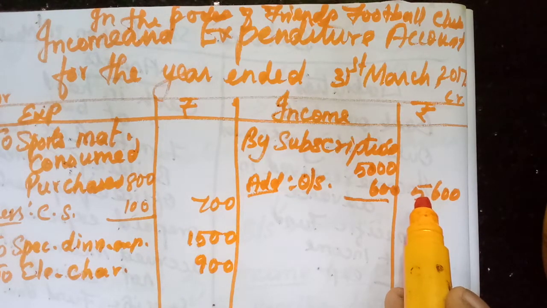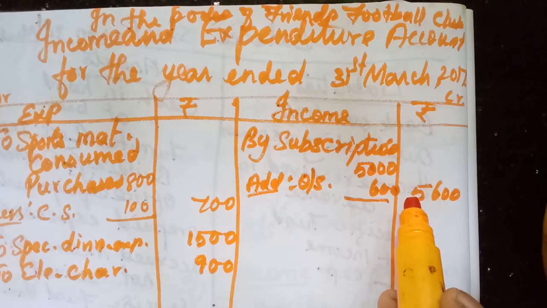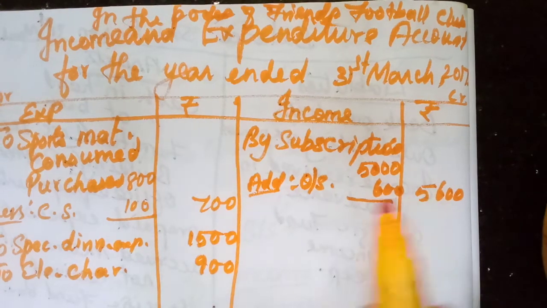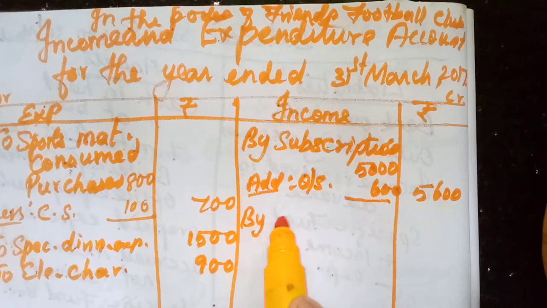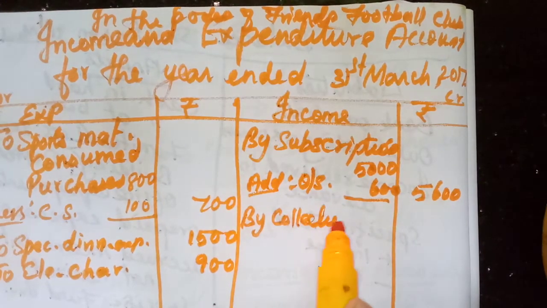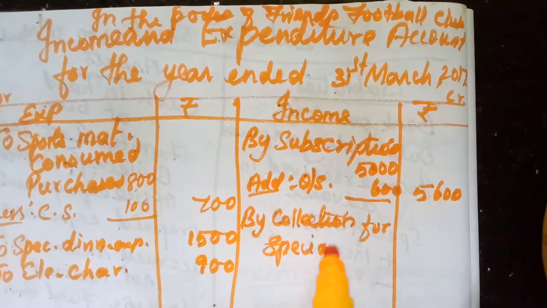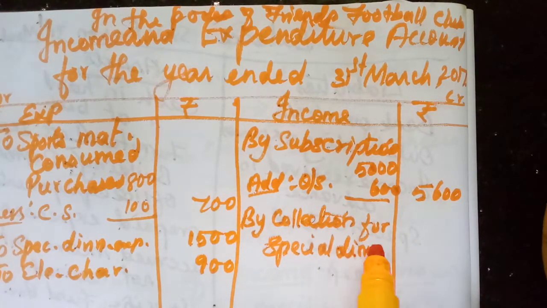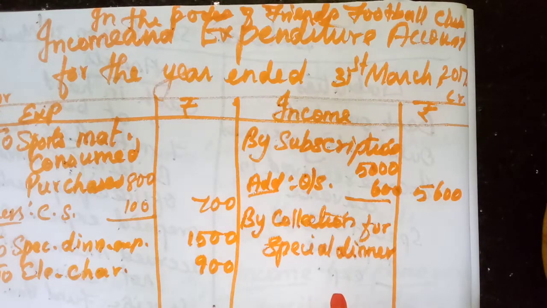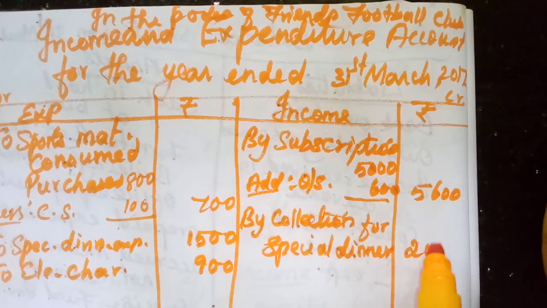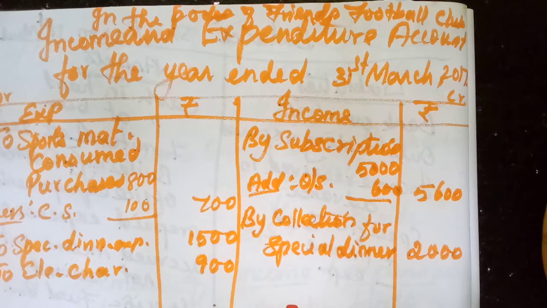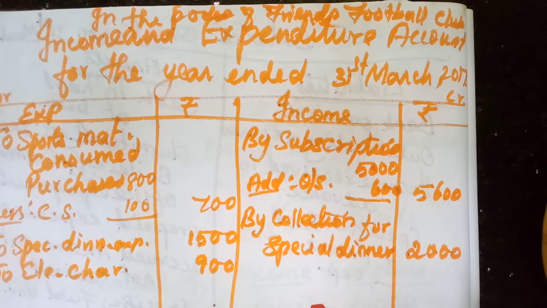Okay, then what is the next one? After subscription, legacies, that will not come, that will come in the balance sheet. Then collection for special dinner, that you write by collection for special dinner. Okay, how much? 2000. We have entered all the from the receipts and payment side, we have entered all things. Now you need to check any other adjustments given.